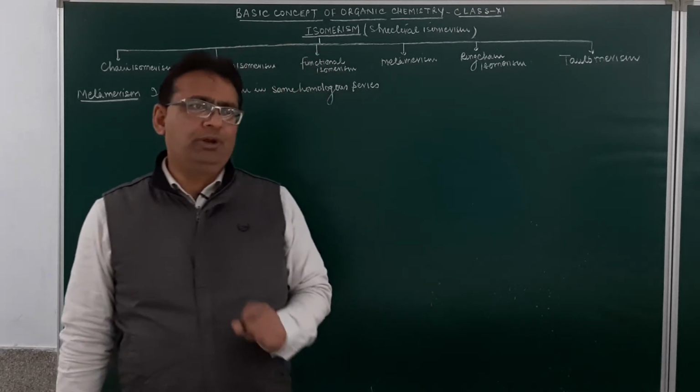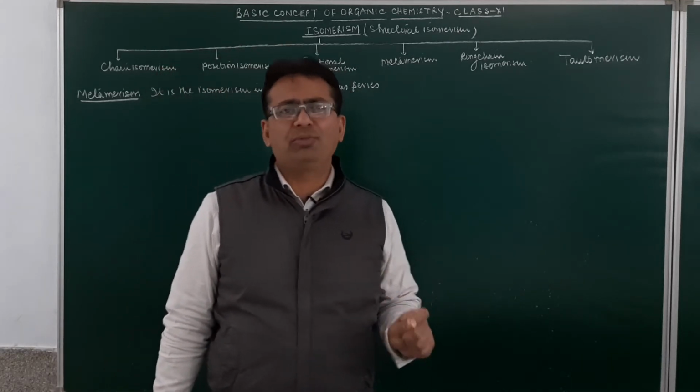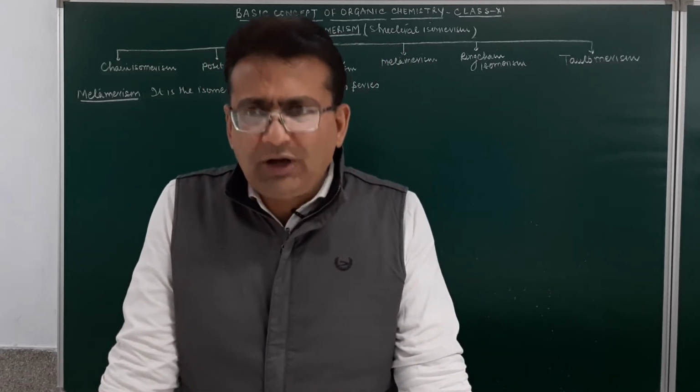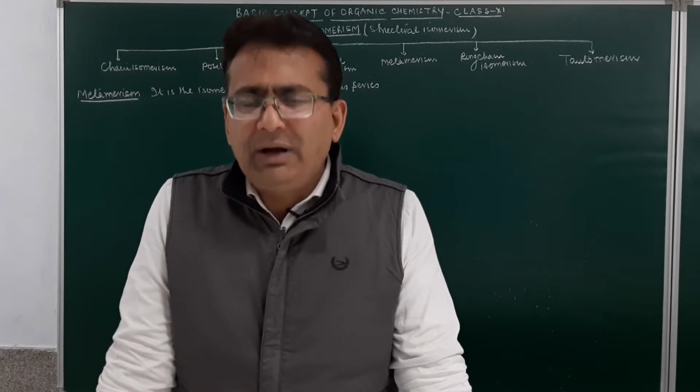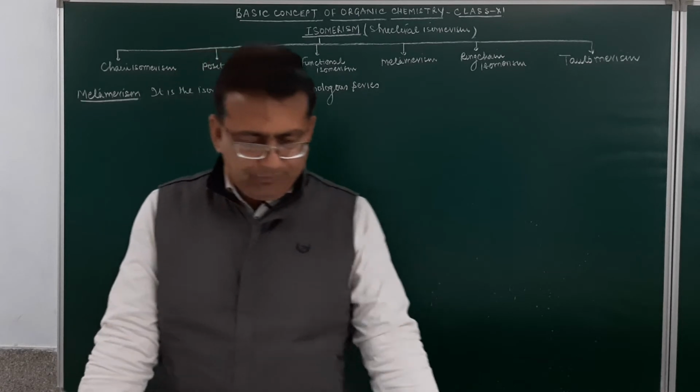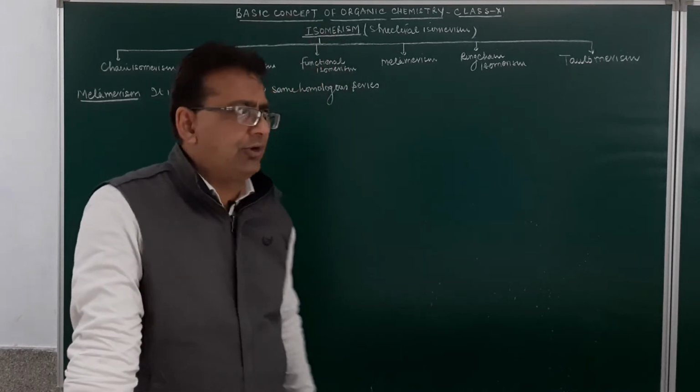Now, listen very carefully. These are those structural isomers in which the compounds have the same molecular formula but different structural formula due to the different types of alkyl group around the functional group.